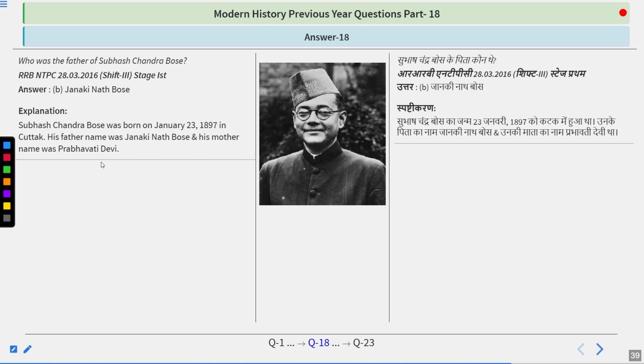Later he became a member of the Indian National Congress. He also wrote some books related to the freedom struggle of India. Apart from that, he also founded the All India Forward Bloc, and he also became a founding member of the Indian National Army.